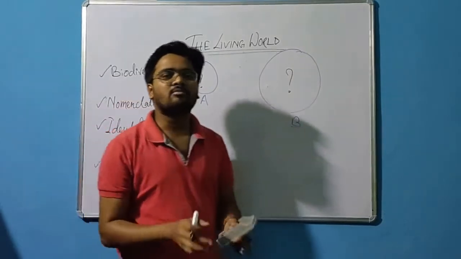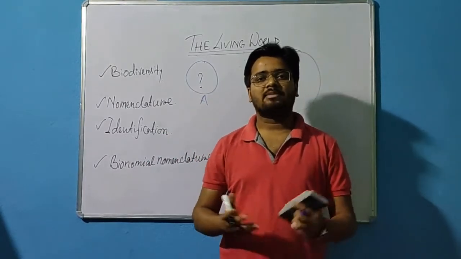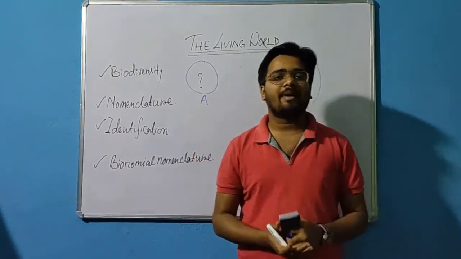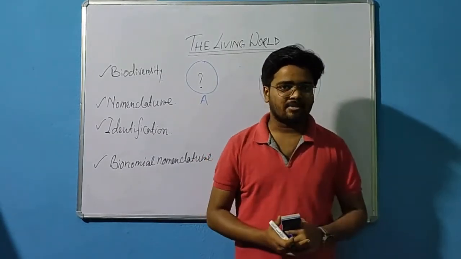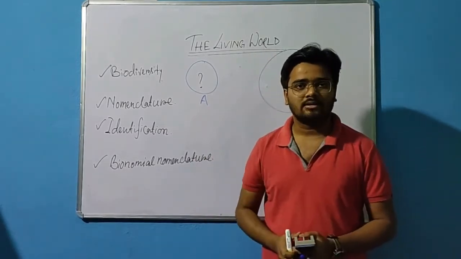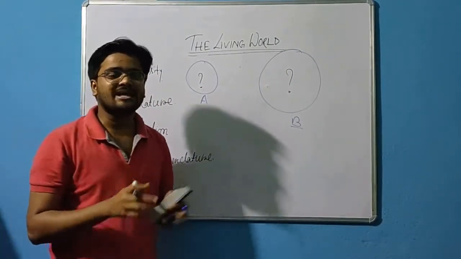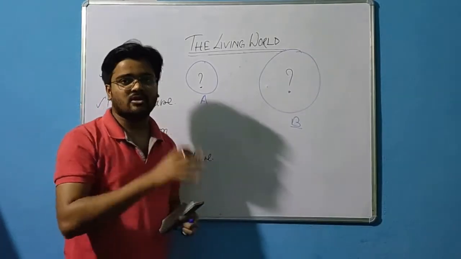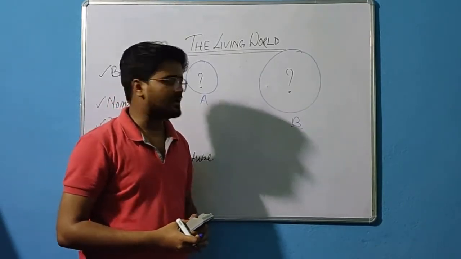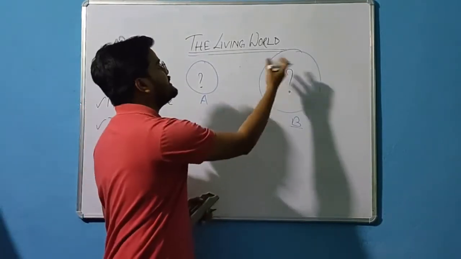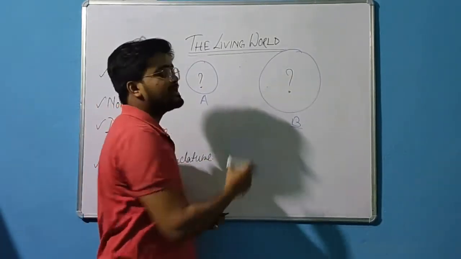Correct? Think about the small bushes or small forest around your home, and think about the big Amazon forest. Where will the species number be the maximum? Definitely not near your home. Definitely the species number will be maximum in the Amazon forest only. Why? Because the Amazon forest area is more, but in that small forest the area is less. That means the number of organisms varies depending upon the geographical area. So as we increase the geographical area, the diversity of species will also increase.